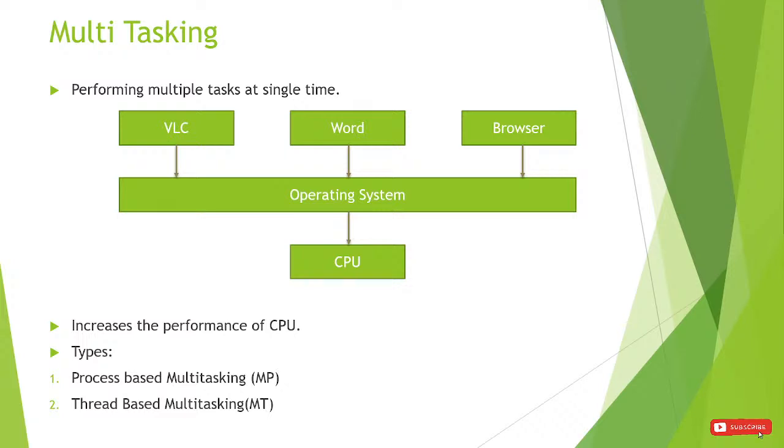After that, multitasking has two types. The first one is process-based multitasking, and the other one is thread-based multitasking. Process-based multitasking we can also call multi-processing, and thread-based multitasking we can also call multi-threading. Okay, there are two types of multitasking.